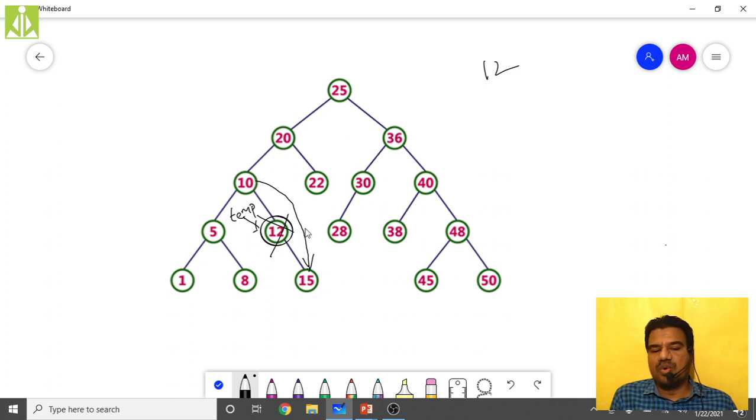You will get a link from 10 to 15, an edge you will get. Hopefully you understood. So deleting a node with one child, this is the concept. Simply reach that node, make a link between the parent and child, and delete the node.